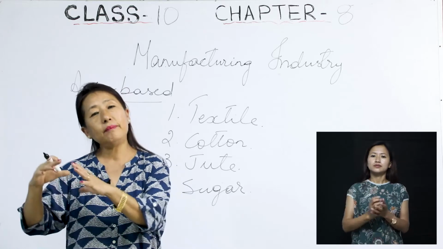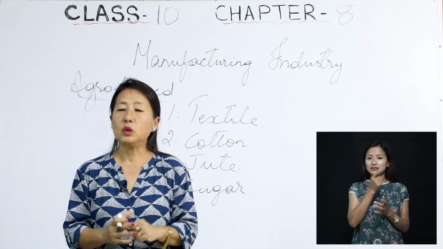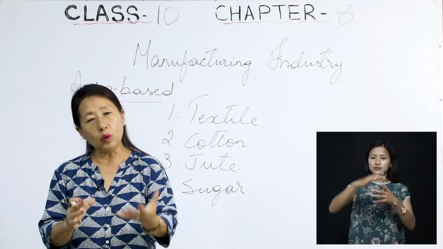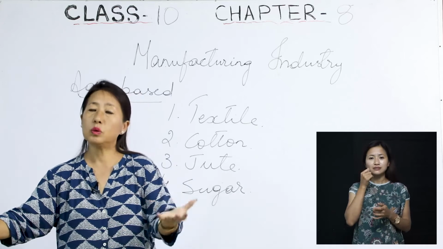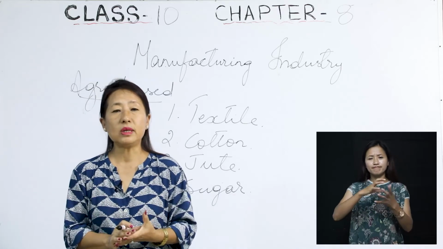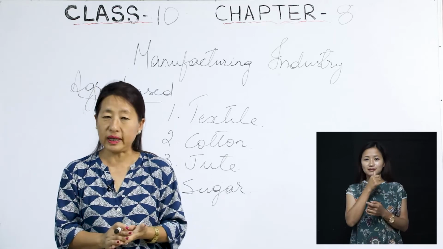Then the next one is the sugar industry. We all know how sugar is manufactured, isn't it? You also know the raw material needed for sugar. Automatically it comes to sugar cane, isn't it?